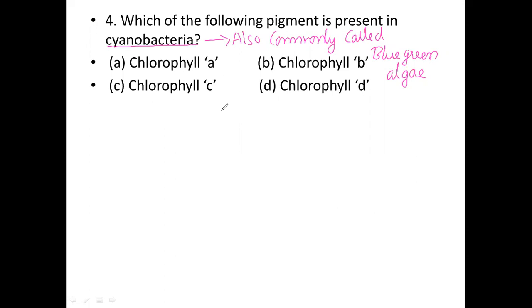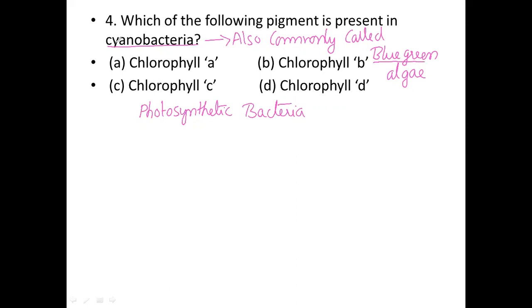They are the largest, most diverse group of photosynthetic bacteria. Photosynthetic means using light, so they can synthesize their own food. That is why blue-green algae are also known as cyanobacteria.